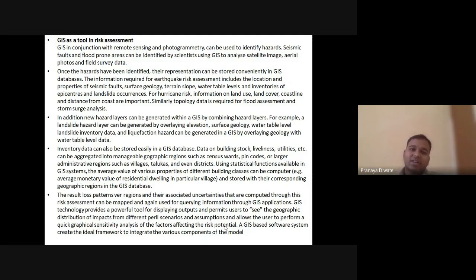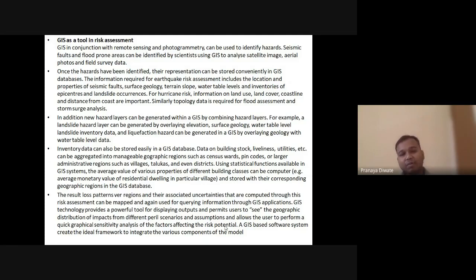Once the hazards have been identified, their representation can be stored conventionally in the GIS database. The information required for earthquake risk assessment includes the location and properties of the seismic fault, surface geology, terrain slope, water table level, inventories of epicenters, and landslide occurrences. These are all the risk assessment parameters which we require.